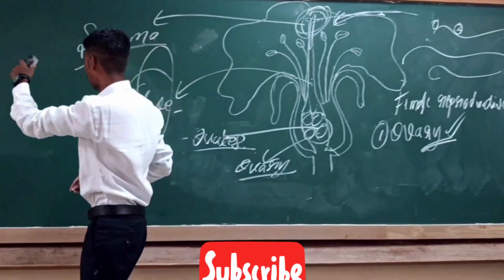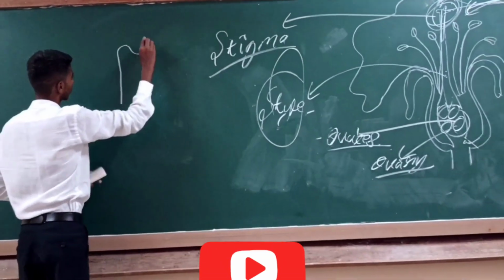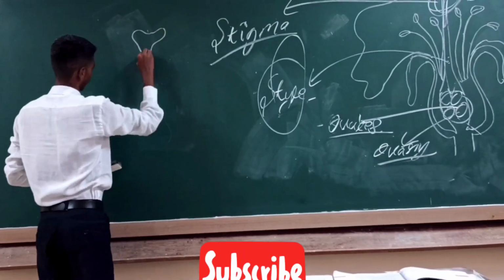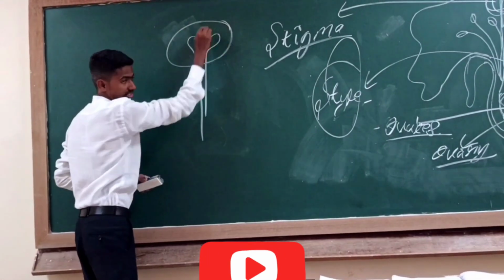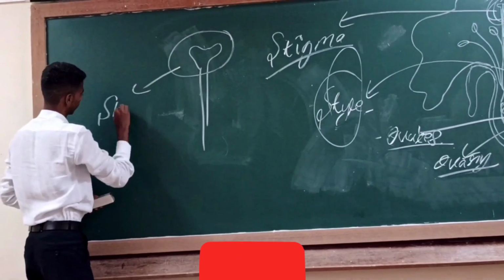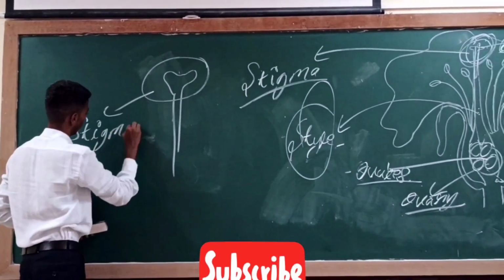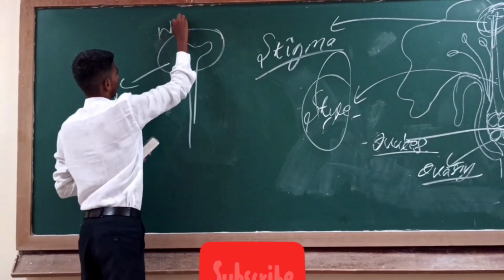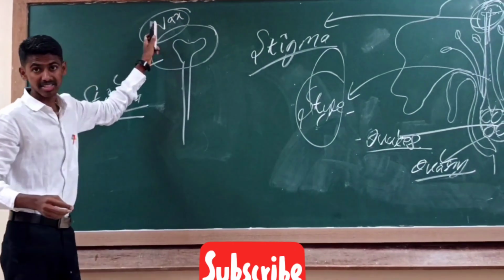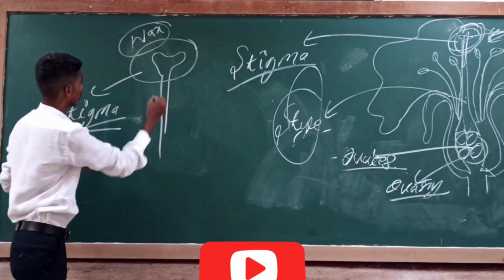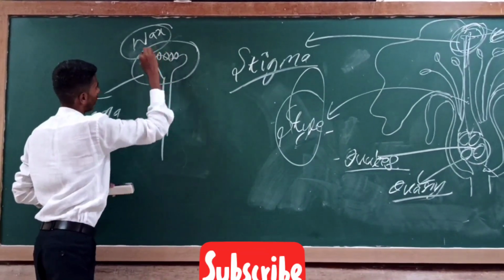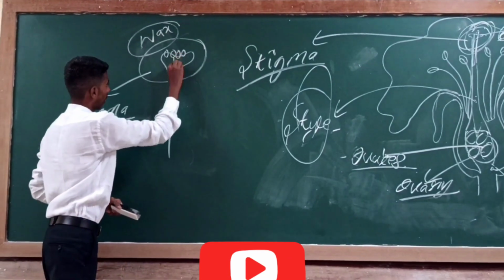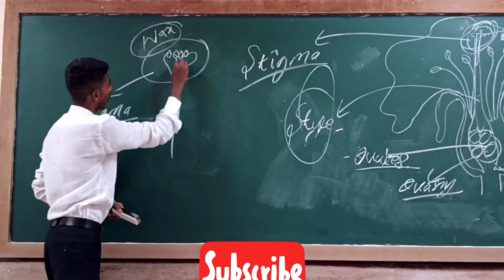I will explain on this side. Consider this as your stigma. It consists of wax. Wax helps in stickiness, as the pollen grains are attached to the upper surface of the stigma. Here stigma helps in attachment of pollen grains, and after that the pollen tube is formed.